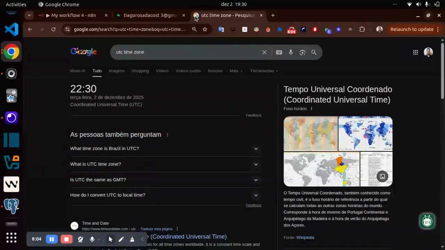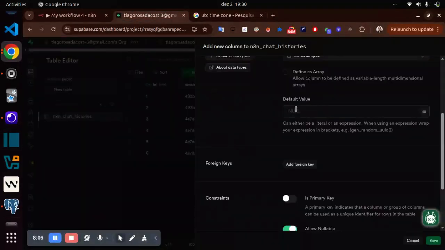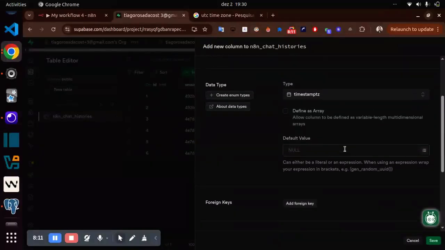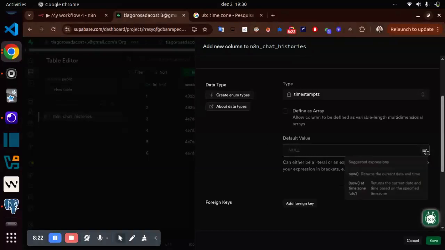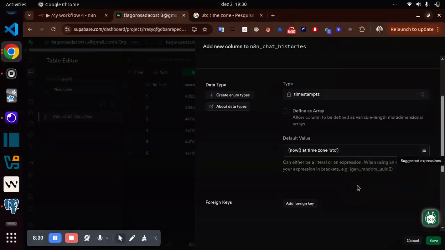Europe, the same idea. So to prevent this kind of problem, you can set every new register to store the time in UTC, and here you can set the default value now. Let me check here. I forgot that you need to set this to specify that at the moment I create a register, I set the date and time in UTC.